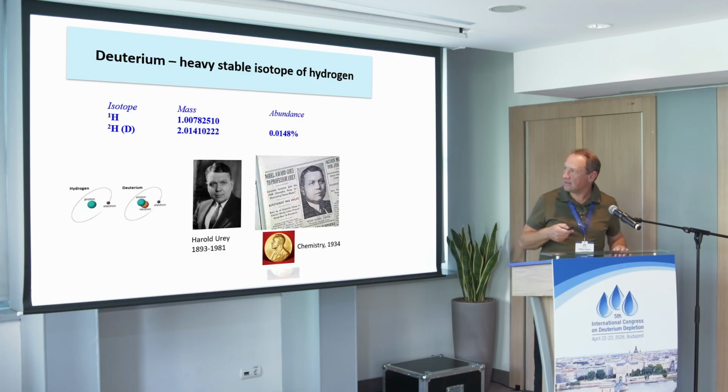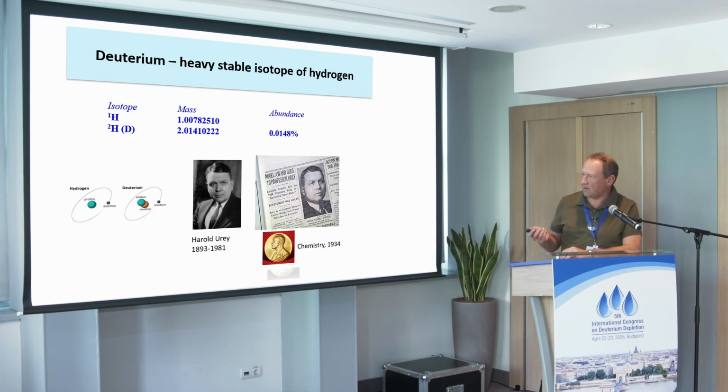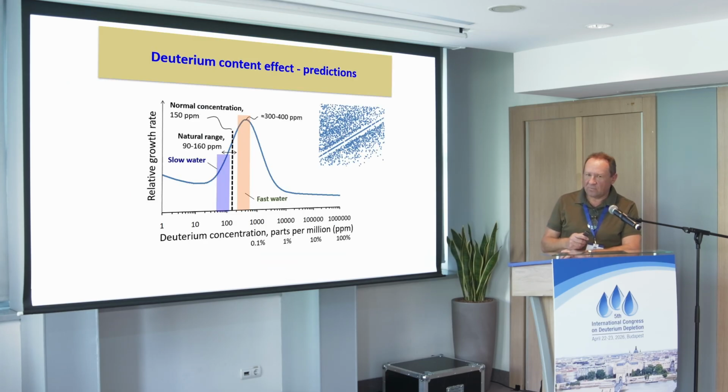Okay. Yeah, so now deuterium. We go back to deuterium, and of course, deuterium is due to Harold Urey. And we thought, what can we predict about deuterium? Now, we predicted that if you increase the concentration of deuterium about twofold, then this line becomes infinitely fine, and so the growth rate should increase. And the opposite is true. If you decrease the amount of deuterium compared to normal, 150 ppm, then the growth rate will slow down.